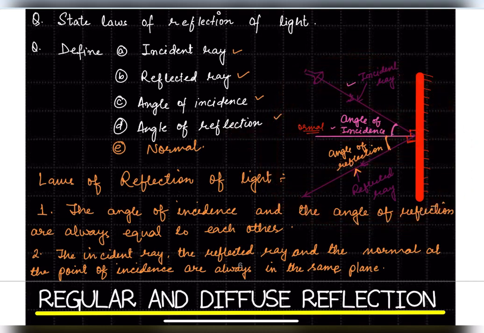What is the point of incidence? This is the point of incidence, the point where the incident ray, normal, and reflected ray meet. I hope you understood this much.